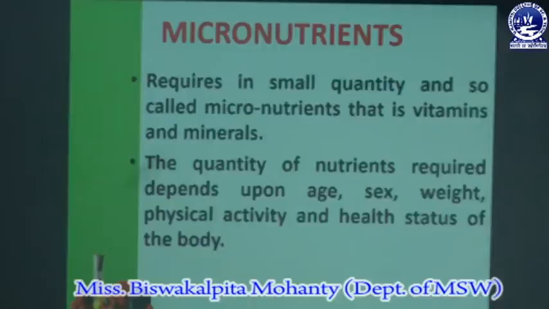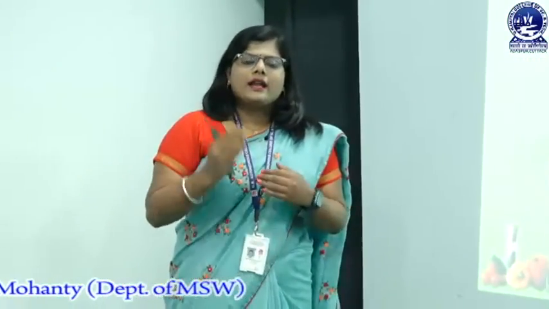A person who is 20 years old and a person who is 70 years old need different quantities of nutrients, and a male needs a different quantity of nutrients, and a female also needs a different quantity, and it also depends upon the health status and weight of a person. So there are different quantities of nutrients for different categories of people.